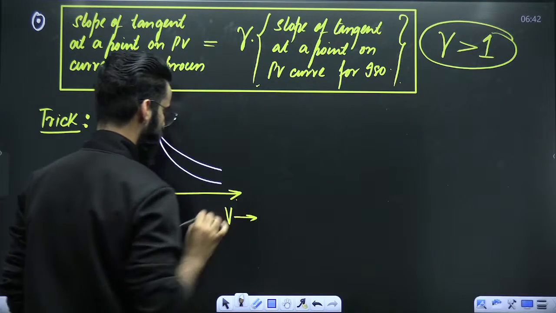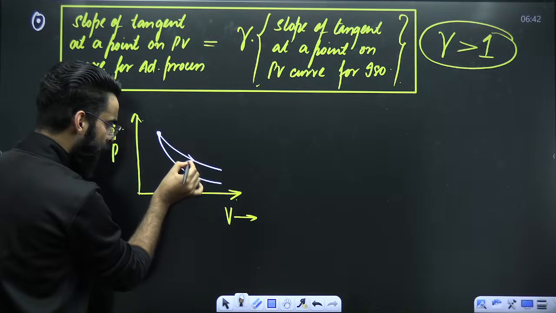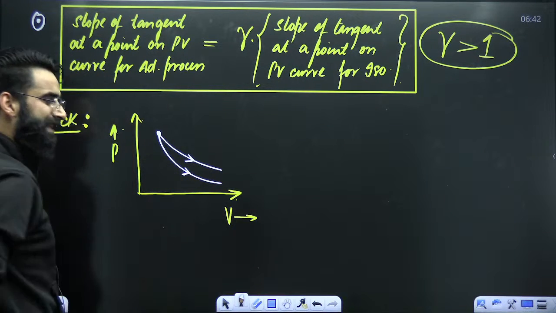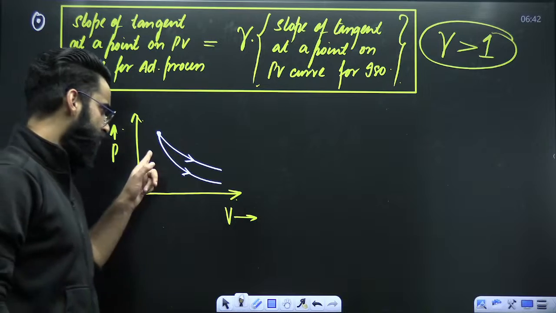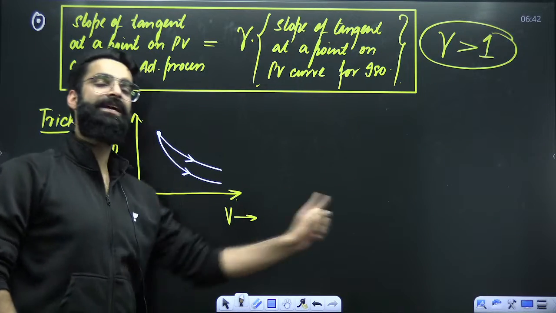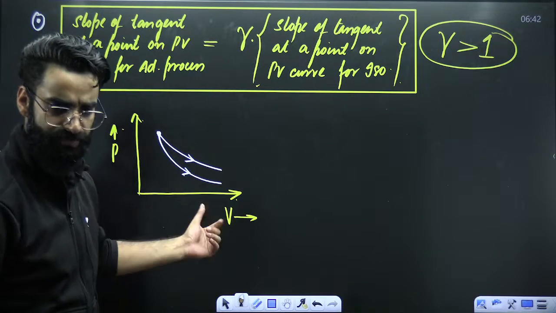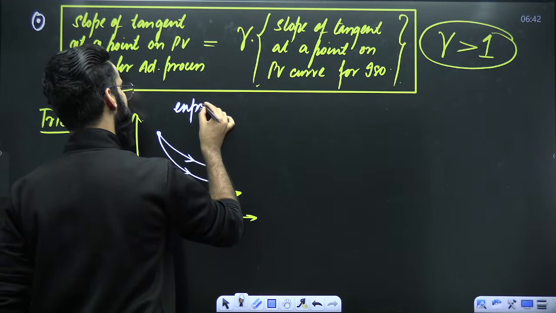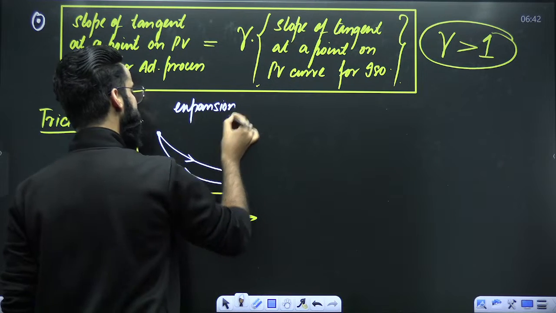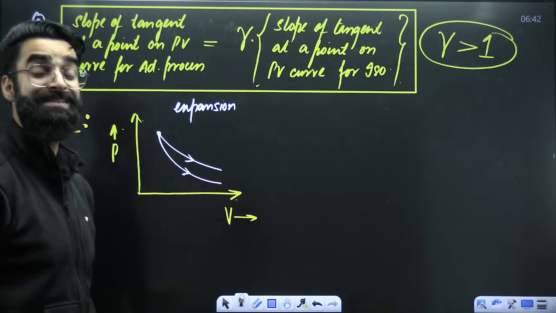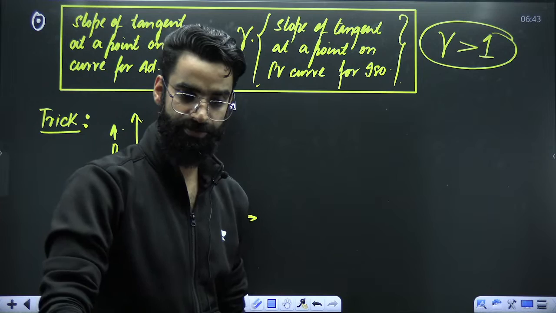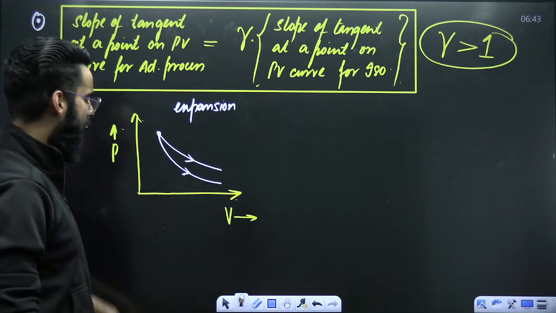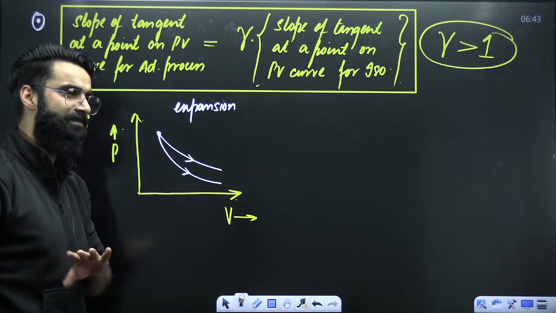This is one more hyperbola, for example. I'm putting the arrow on the right. Now tell me, towards the right, whether the volume is increasing or decreasing. Towards the right, the volume is increasing. Increase in the volume is something which you call expansion. So basically, both these graphs represent expansion.